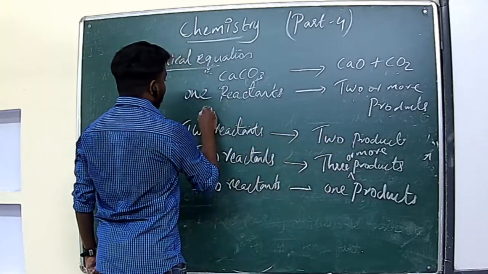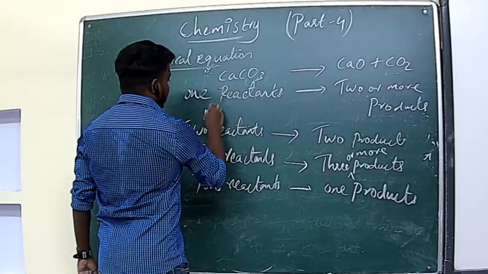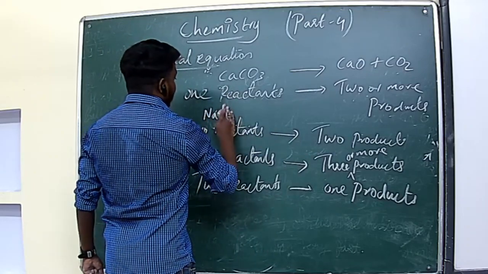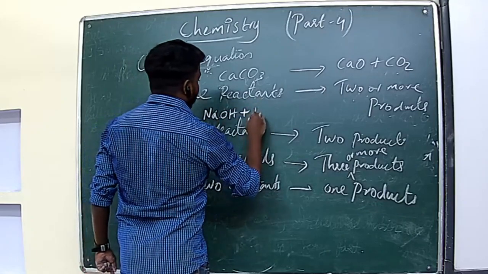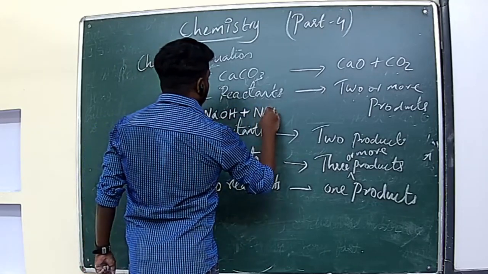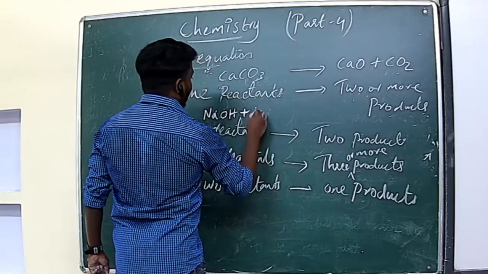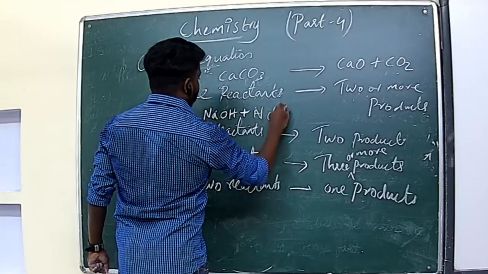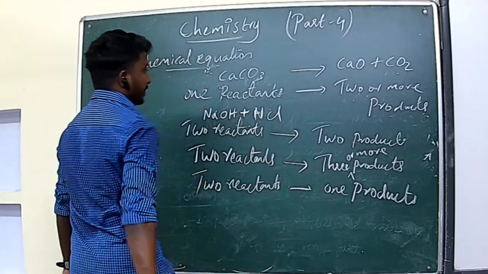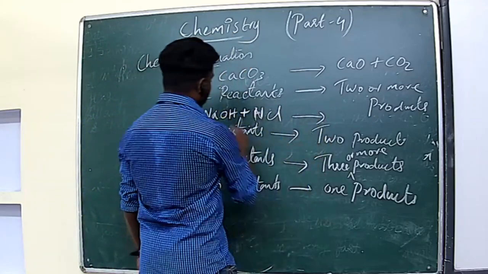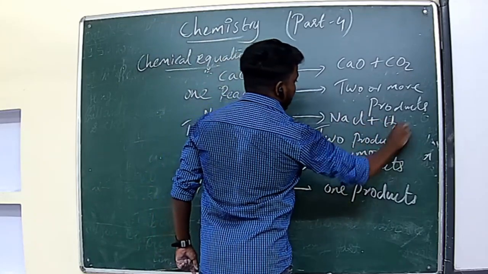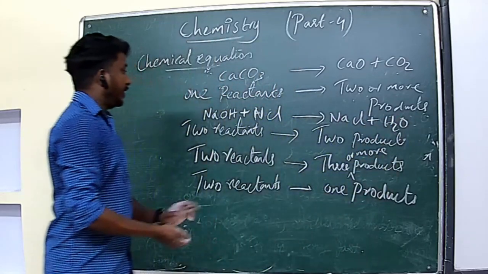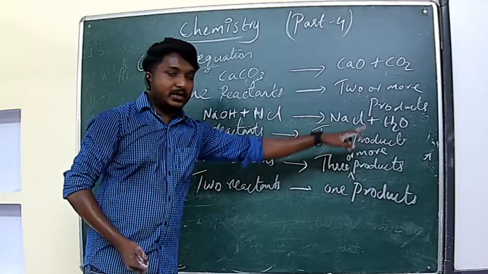What is the example? For example, now we just discuss NaOH plus HCl. NaOH plus HCl gives NaCl and H2O. Clear? Two reactants give two products.